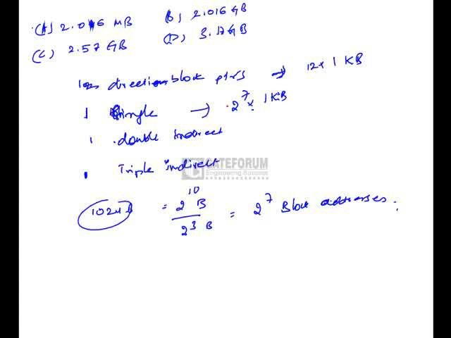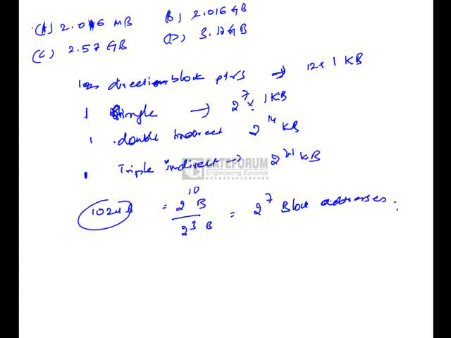Why? Because in one disk block we can store 2 power 7 disk block addresses, and those in turn will be pointing to 2 power 7 disk blocks. So size would be 2 power 7 into 1 KB. And because of double indirect, we can store 2 power 14 KB, and because of triple indirect, 2 power 21 KB.